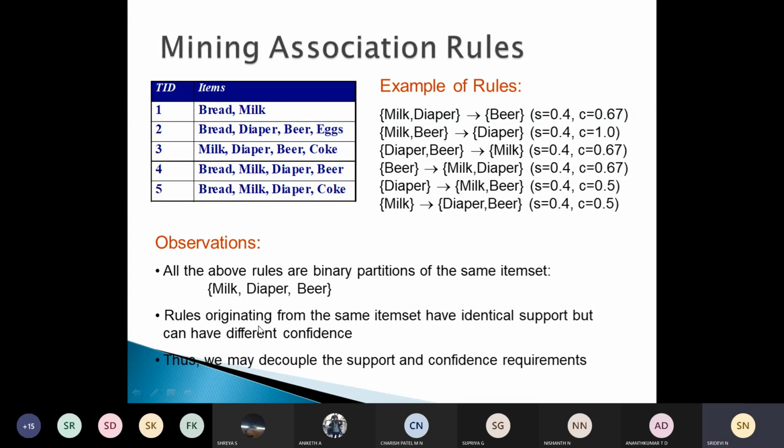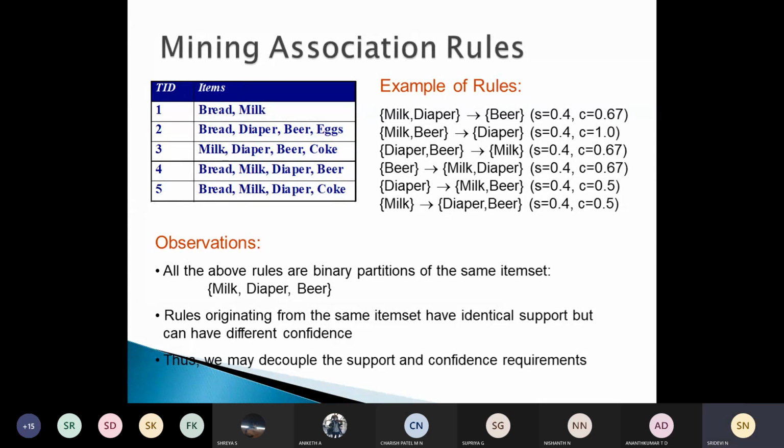So even though you have rules which originate from the same item set, the item set considered here is milk, diaper and beer, isn't it? We have only 3 items in this. Even though the item set is identical, the rules have different support and confidence values. If you check here, we have a different confidence value. The support value is the same, but the confidence value differs. Hence we may decouple the support and confidence requirements, and it becomes very important for us to decouple them.